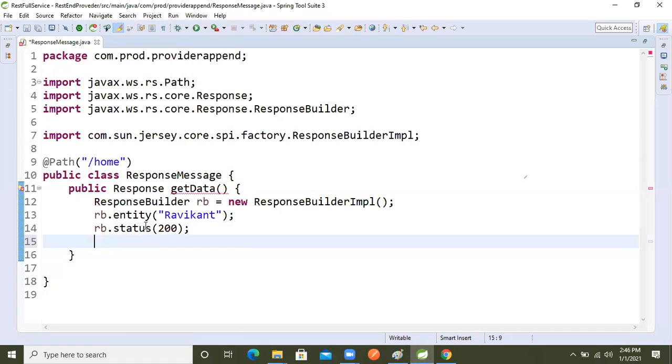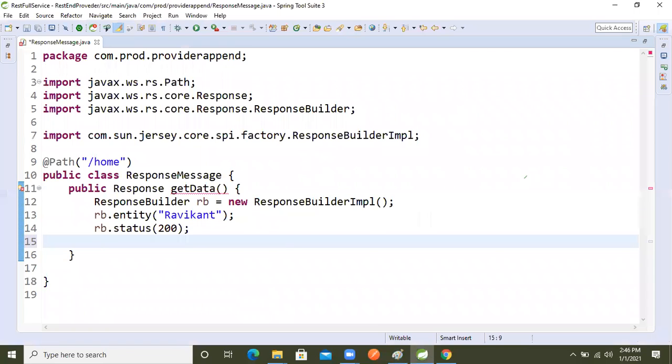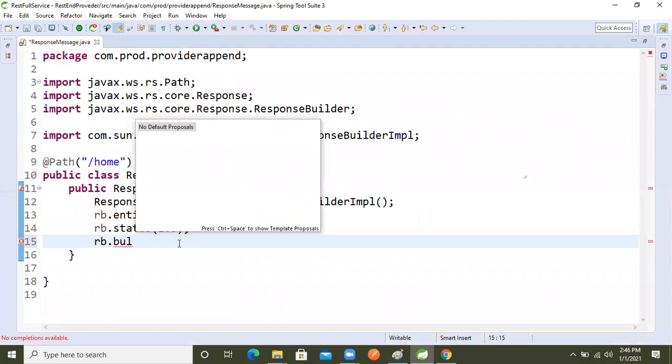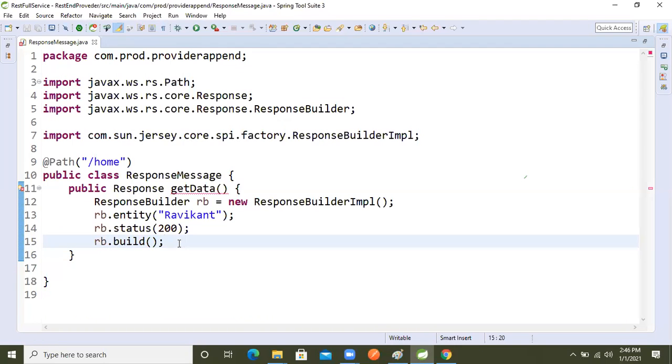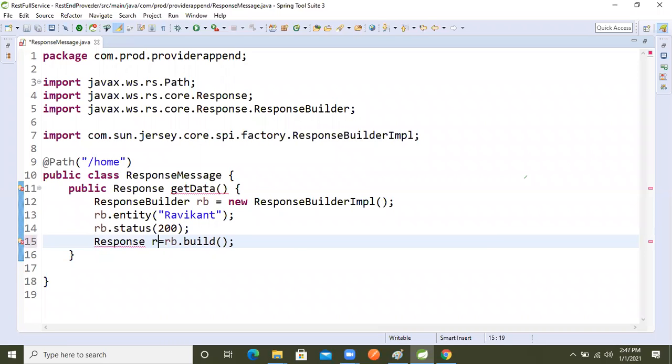Now again, rb dot build: this means we complete this object and build it using the build method. It will return a response, so we take it as a response object, because we are returning a response only. I'm just calling it r.